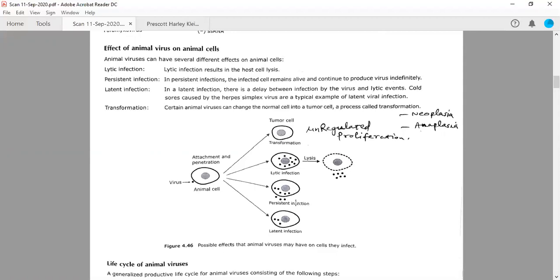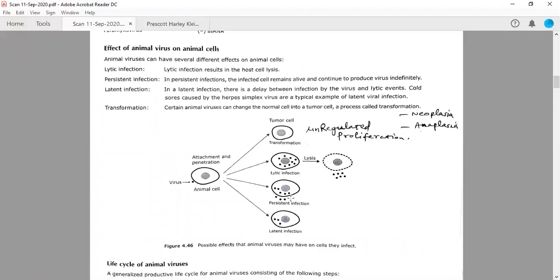Then there is persistent infection, when it will not lyse the animal cell, but the virus will continue to release viral particles by the process of budding, right? So there are other processes also. Budding is one. The plasma membrane punches off each time, and it will release some of the viruses.